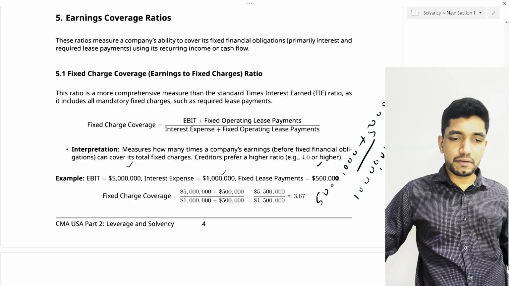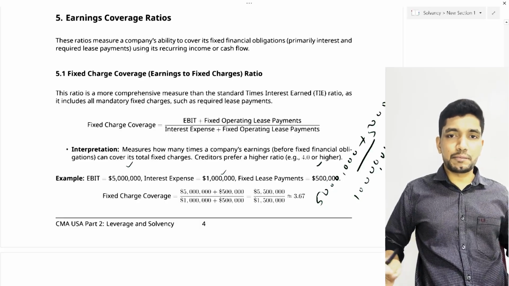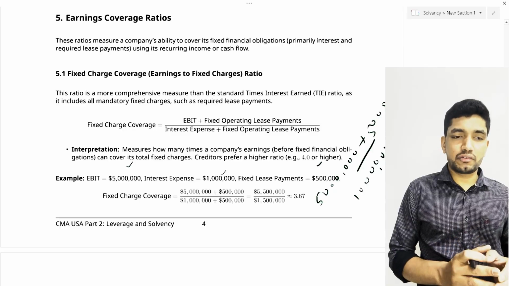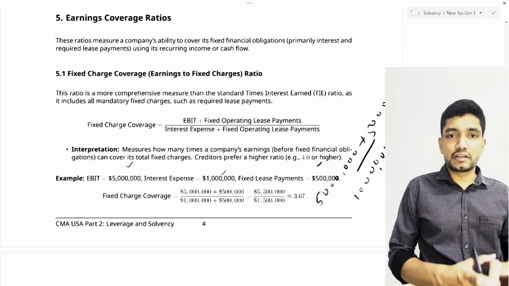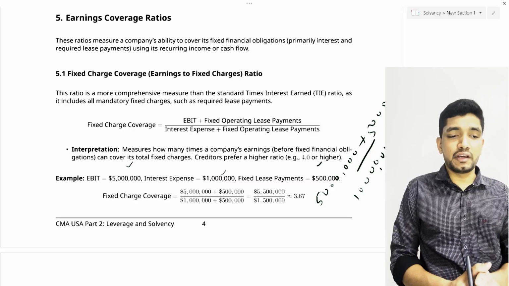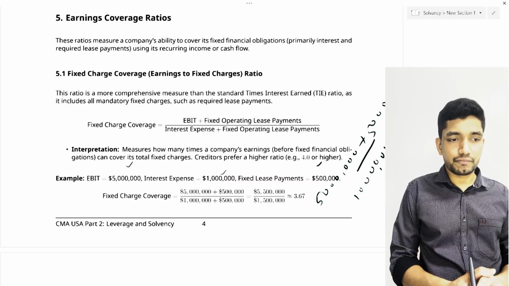So here 5.5 million divided by 1.5 million is 3.67. Which means this company can meet its total fixed charges 3.67 times by using its operating income.